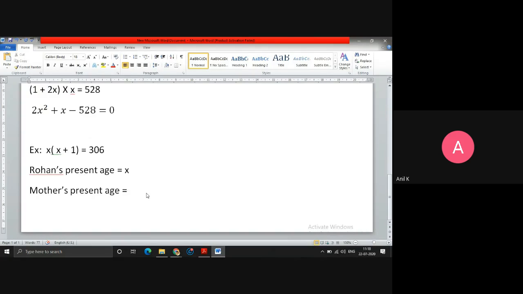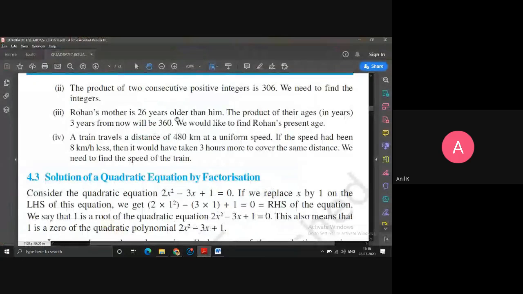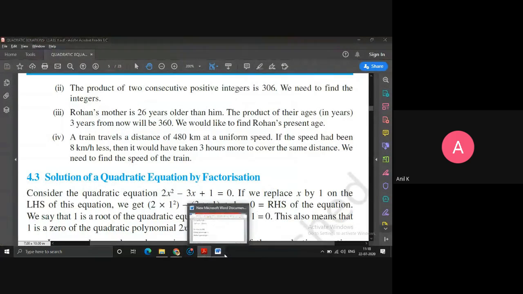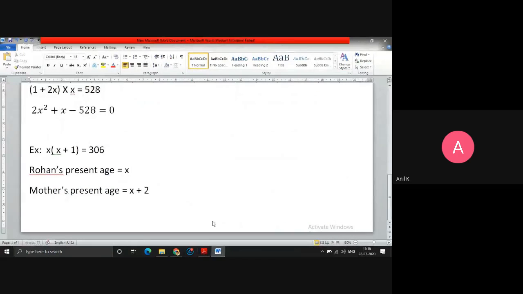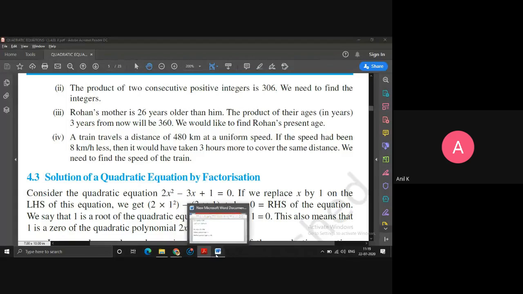Should I put x minus 26 or x plus 26? Older, okay. Yeah, x plus 26, sorry, because the mother has to be elder than Rohan, right? So if Rohan's age is x, then the mother's age will be 26 years more than Rohan, so x plus 26. Now, what is the condition given? Product of their ages 3 years from now. 3 years from now means past or future?